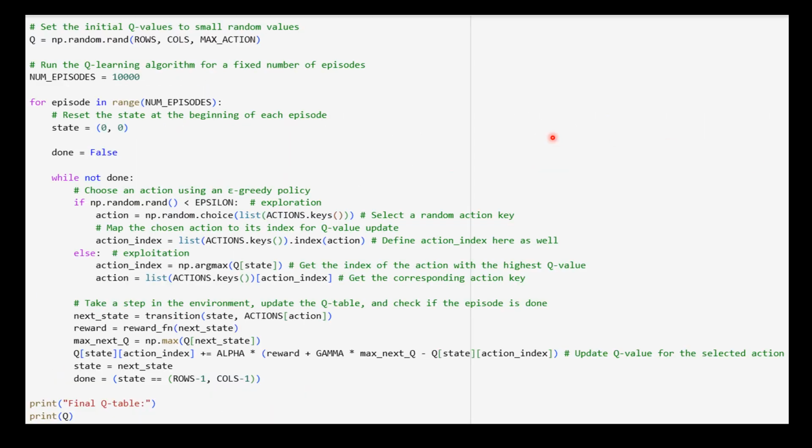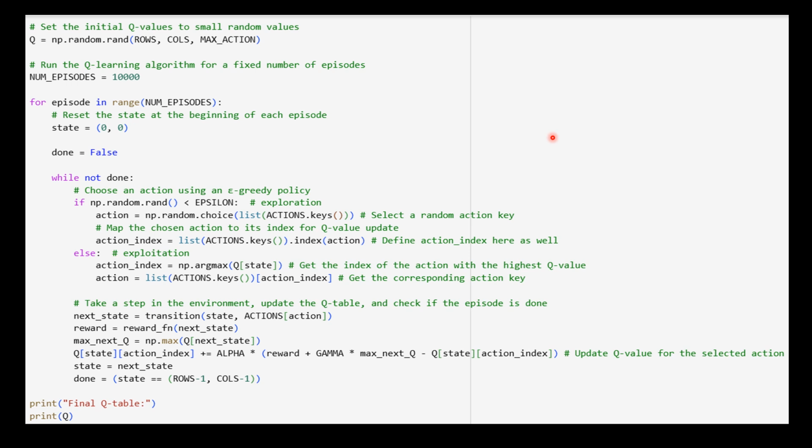Then the code runs the Q learning algorithm for a fixed number of episodes. In each episode, the agent starts in the top left corner and tries to reach the goal. Now the epsilon-greedy policy balances exploration, or random actions, and exploitation, or the actions with the highest estimated Q values. As the agent explores the environment and updates the Q values, it converges to the optimal solution, where the Q values in the Q table represent the best path to reach the goal state from each starting point.